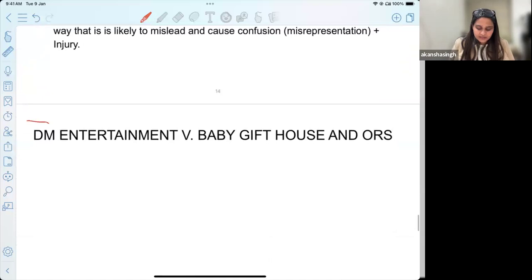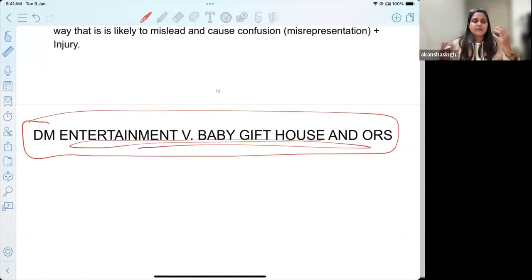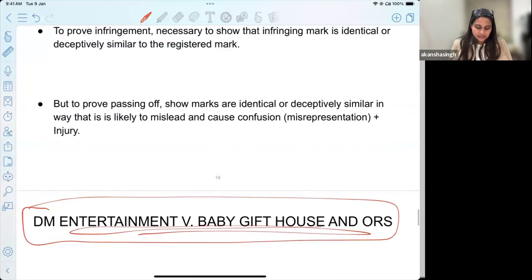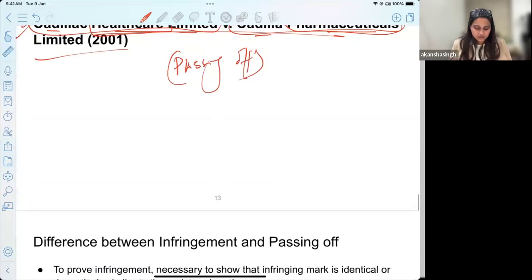Okay, we also have this case of the Daler Mehendi Entertainment, wherein the toys of Daler Mehendi were being introduced in the Indian market from the China market, and accordingly, we realized that this can also be considered a violation of the right. So you can write down these two cases, and you can mention this for the distinction.